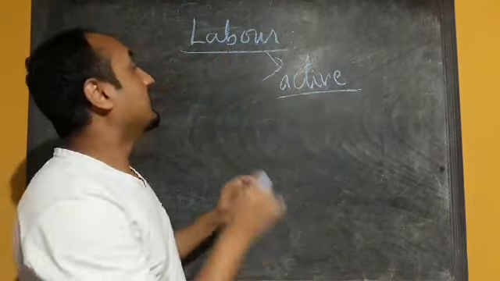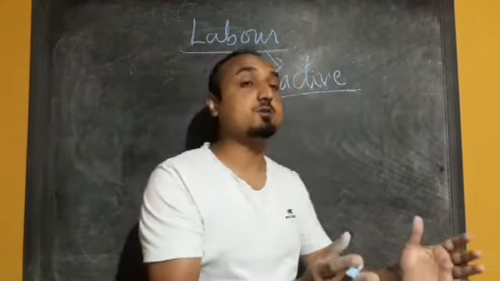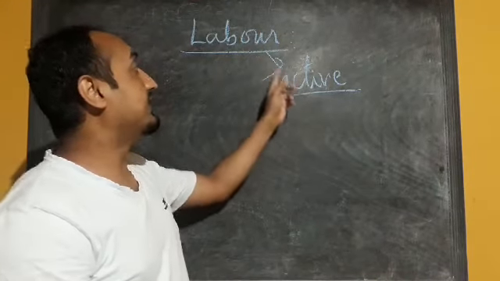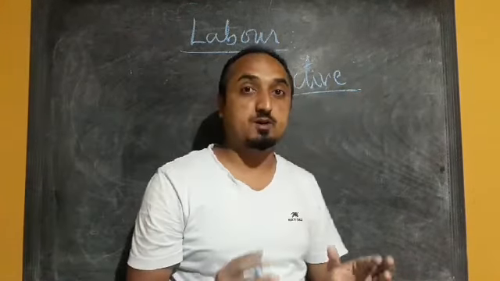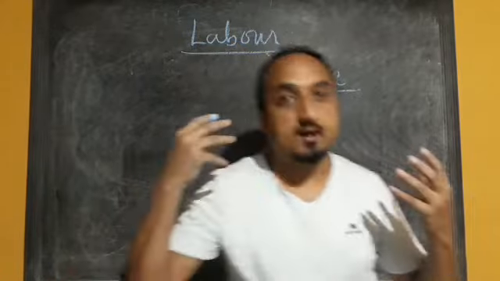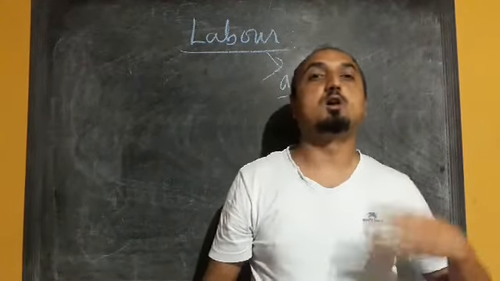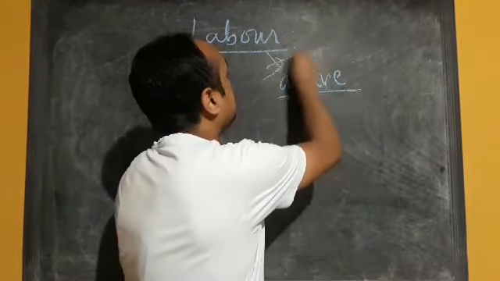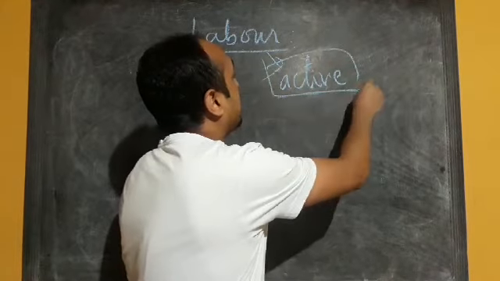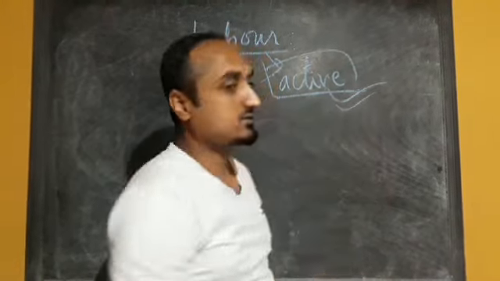Once again, listen: land is a passive factor of production and labor is an active factor of production, because in order to operate that machinery, capital or land, at least labor is needed. Because of that, labor is called an active factor of production.